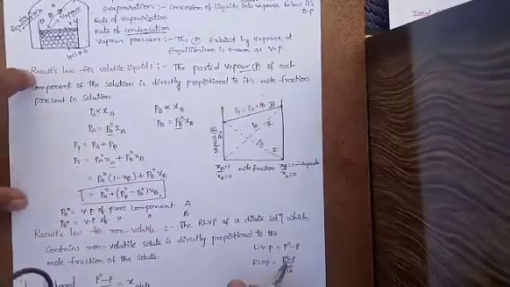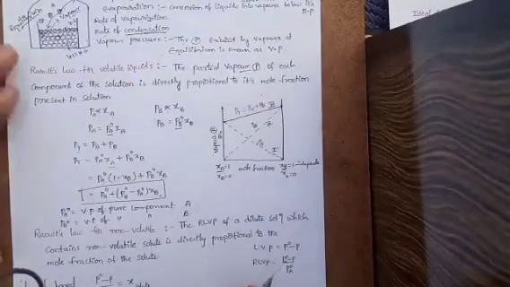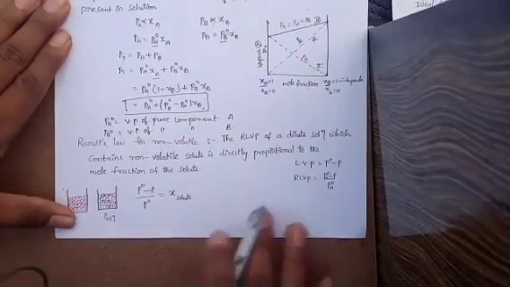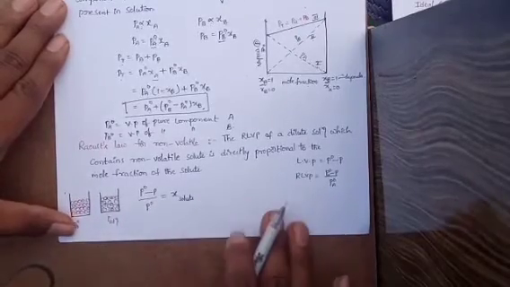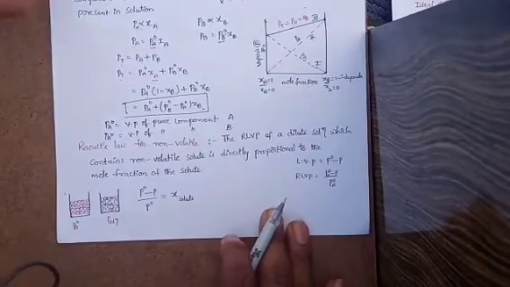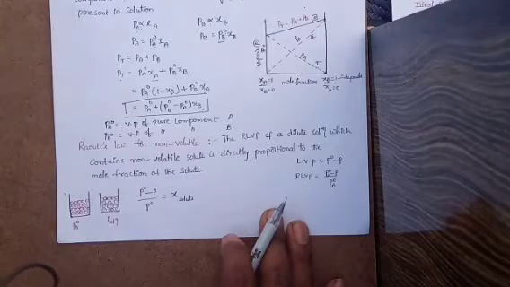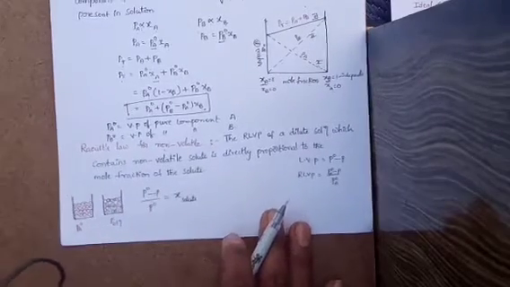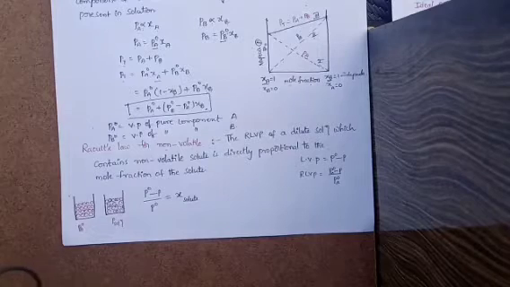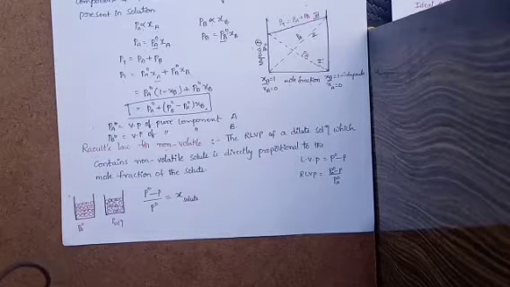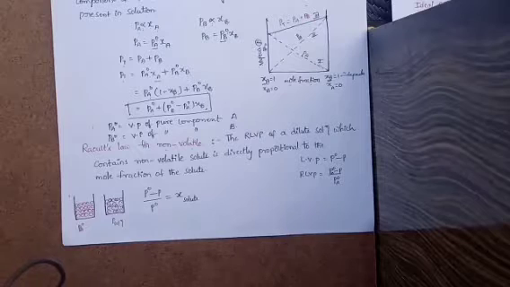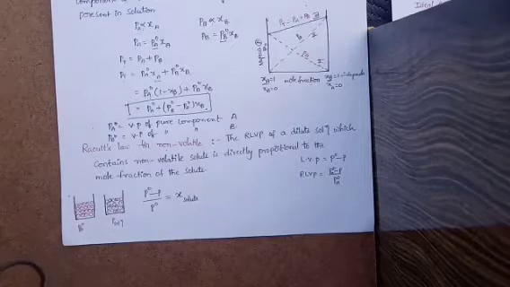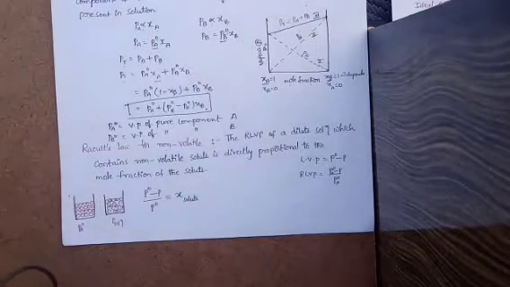So this is about Raoult's law for volatile liquids. And the second law, Raoult's law for non-volatile liquids. So don't get confused. In examinations for 1 mark or 2 marks, they ask for Raoult's law for volatile liquids and Raoult's law for non-volatile liquids. So they will mention, write the Raoult's law for volatile liquids, or they may mention Raoult's law for non-volatile liquids. So till now we discussed Raoult's law for volatile liquids. Now we will see Raoult's law for non-volatile liquids.